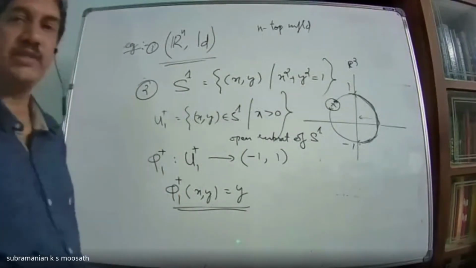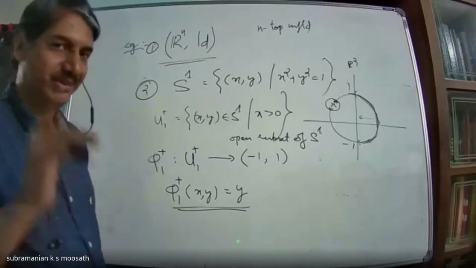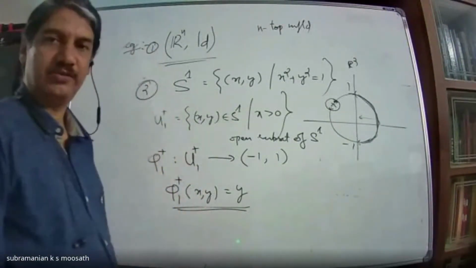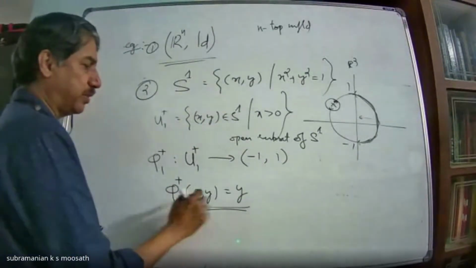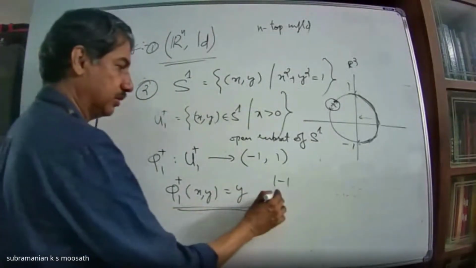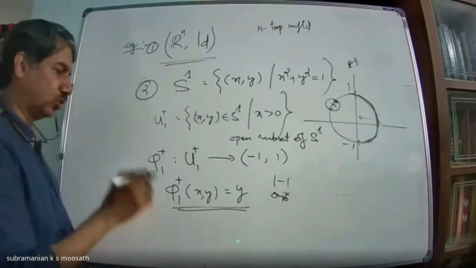Is it continuous? Projections are continuous. I'm not going to prove it; you have to do that. I think this we discussed, at least first semester students may know. Okay, this is a continuous map. Is it one-one? Of course. Onto? It is one-one, onto, continuous.